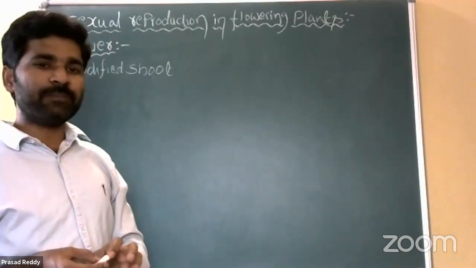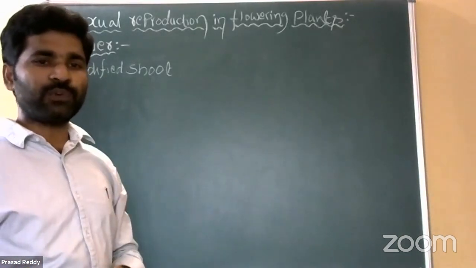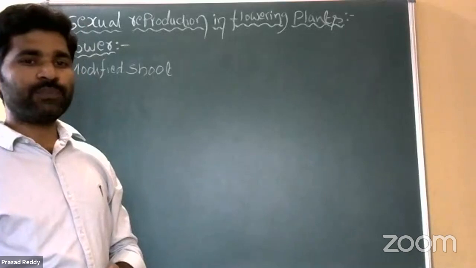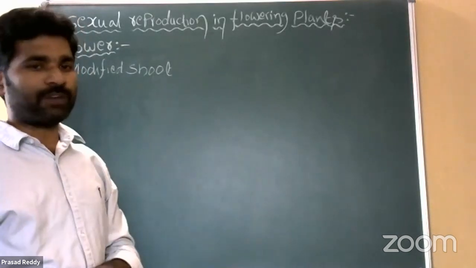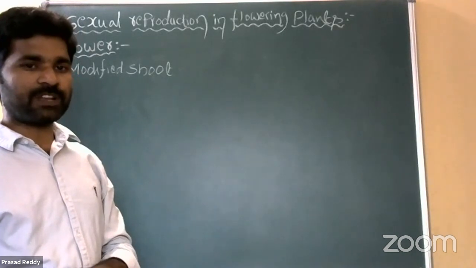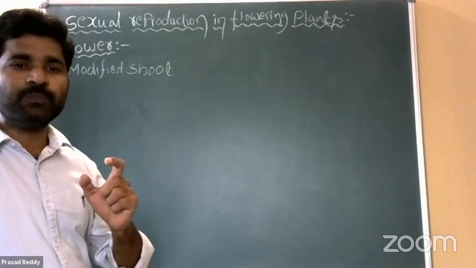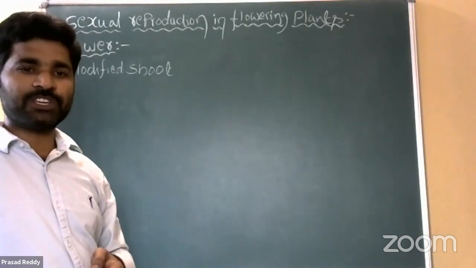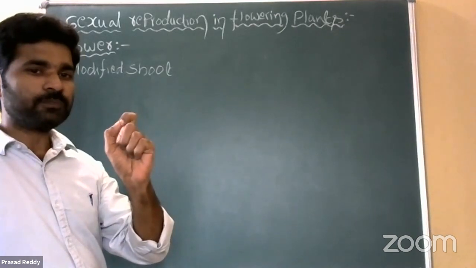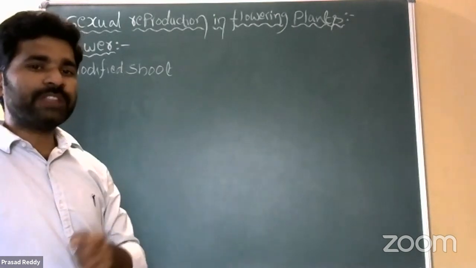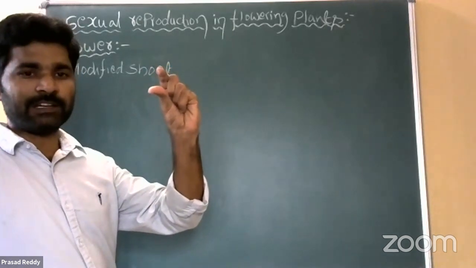That floral meristematic tissue releases one type of hormone, that is the florigen hormone, which is responsible for the production of flowers. Whenever apical meristematic tissue is converted into floral meristematic tissue, it releases this hormone, and the hormone reduces internodal elongation.